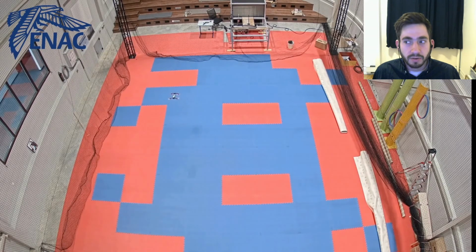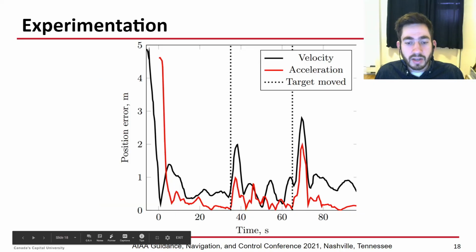There's a bit of jumping around due to some sensor noise that we had. But overall it does quite a bit better than the velocity approach. And then a time series comparison. Red is acceleration, black is velocity. The position error versus time. We see that the acceleration one is less than the velocity for pretty much all time, even when the target was moved.